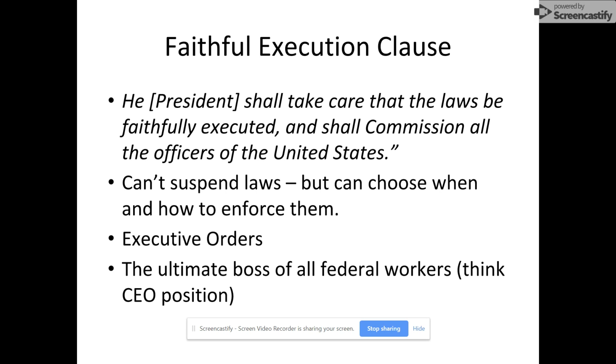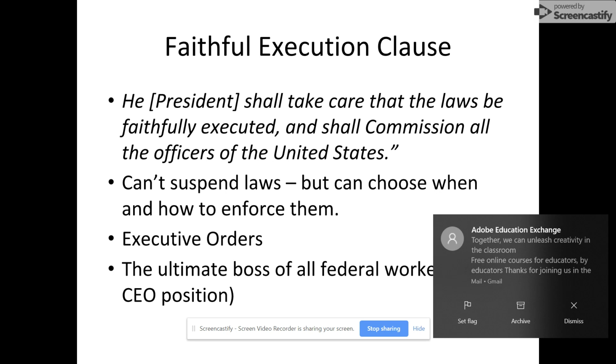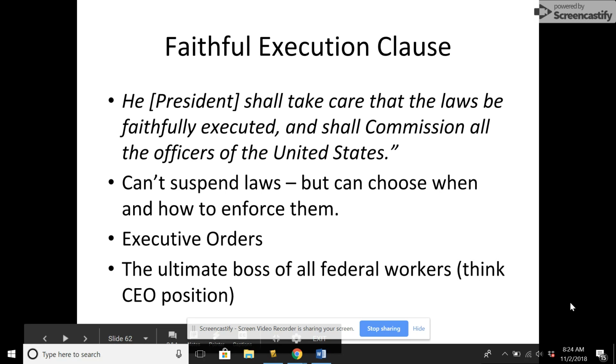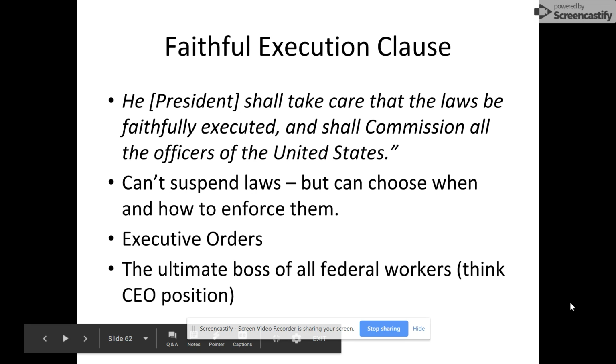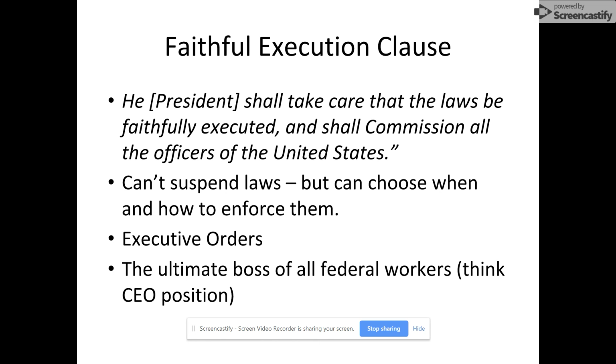And here's the controversial part, okay? And when you're figuring out, what do I put in this box? What's controversial? The controversial part is that he can make executive orders. What are executive orders? Well, executive orders are when the President of the United States just makes a decision, just decides it, and writes a piece of paper that says everybody needs to do this. An executive order has the force of a law, but it's not actually a true law. It can be overturned by a judge. So every president since George Washington has done executive orders, okay?